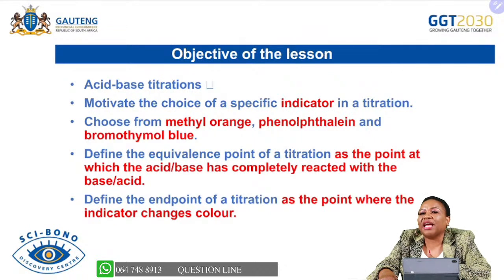However, that cannot happen if you don't recall the type of acids that we dealt with in terms of classifying them as strong or weak acids, and also the bases as strong or weak bases, because the choice of the indicator will always depend on what type of acid and base are reacting in that particular reaction.